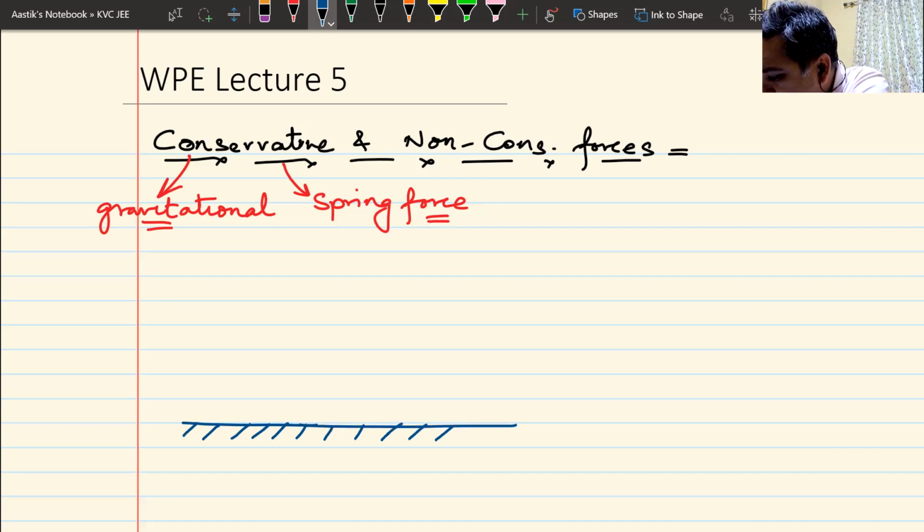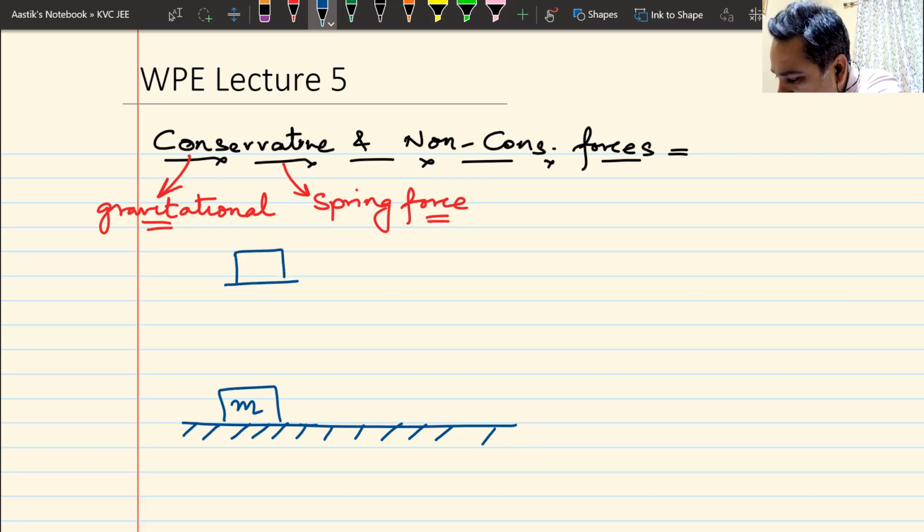Let us suppose I have a block of mass m kept on ground, and I have to lift it to this point. I have to lift this mass to a point which is straight up. The height of this point from ground is h.